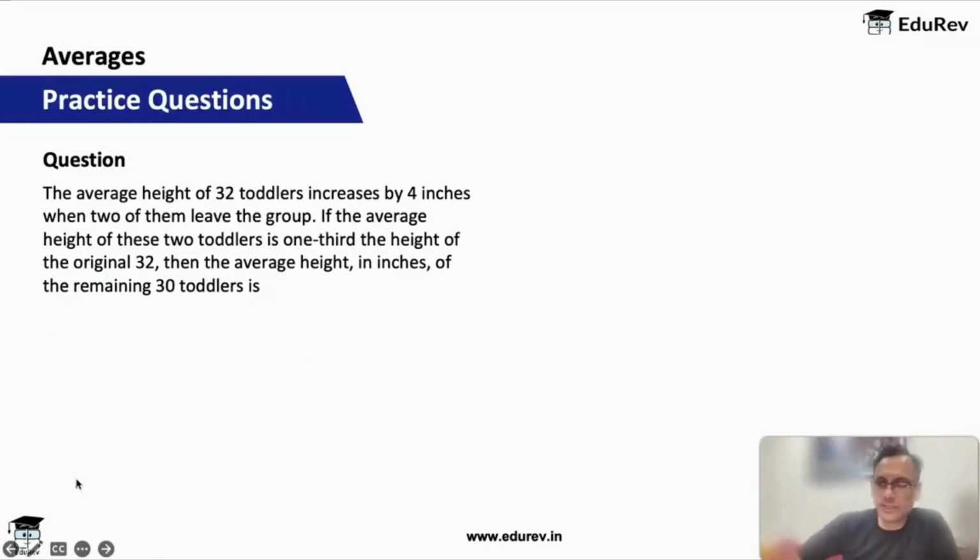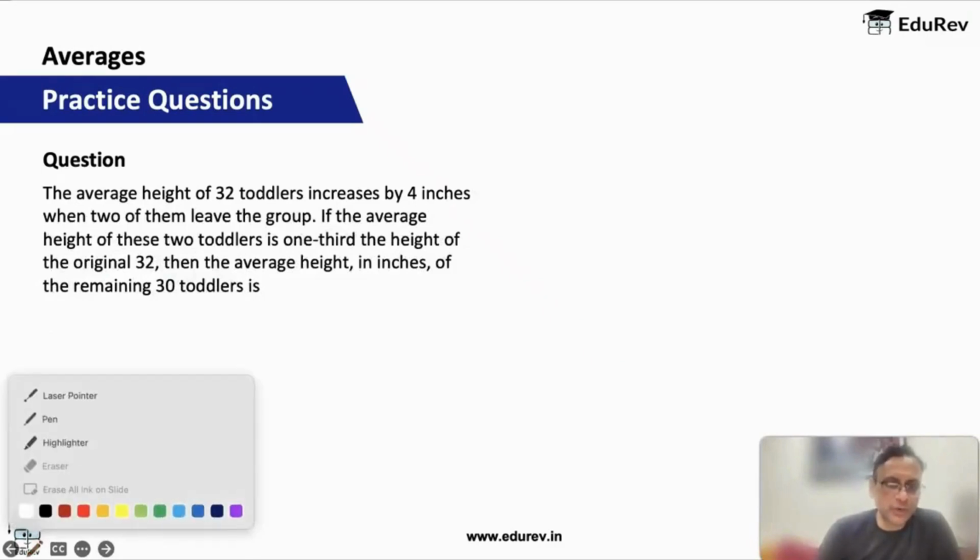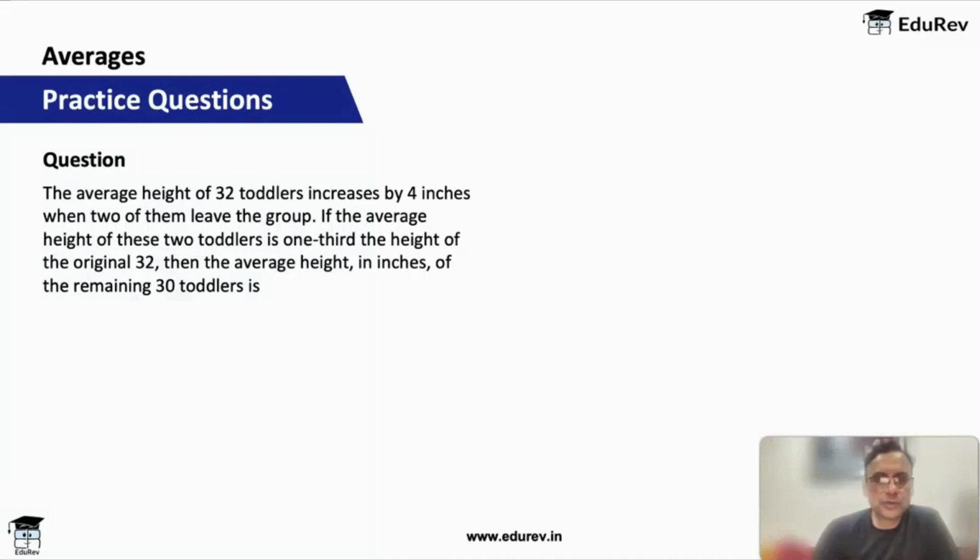Let's look at this question next. The average height of 32 toddlers increases by 4 inches when 2 of them leave the group. What does this mean? 2 of them leave the group and the average height increases. That means these 2 toddlers who leave had a height less than the average, right? That is what we discussed just now. So let's make the equation. Let's assume the average height of the 32 toddlers to be x.